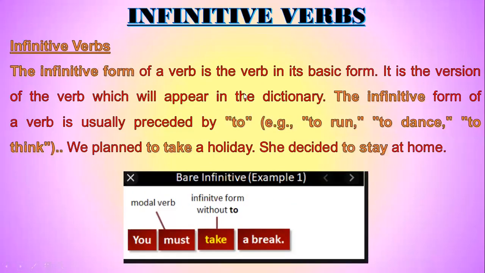The infinitive form of a verb is the verb in its basic form. It is the version of the verb which will appear in the dictionary. The meanings existing in the dictionary are also called the infinitive verbs. The infinitive form of a verb is usually preceded by to: to run, to dance, to think. We plan to take a holiday. She decided to stay at home.